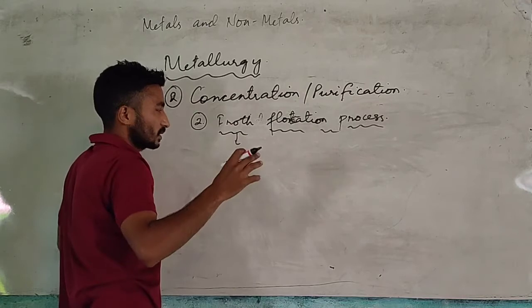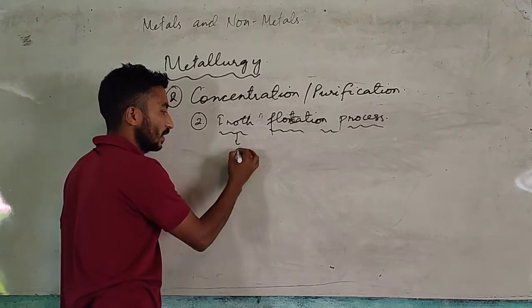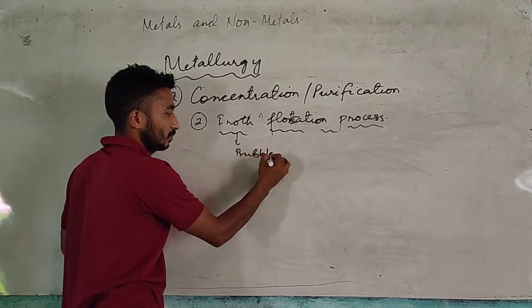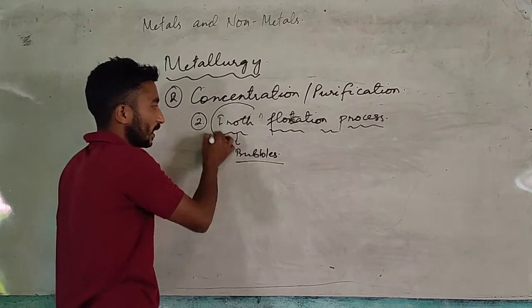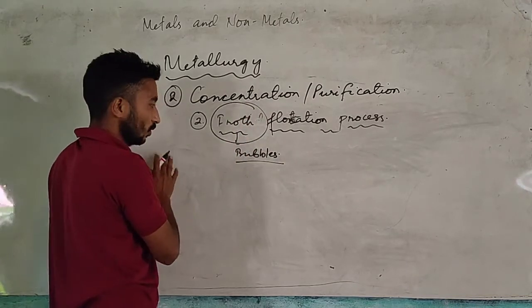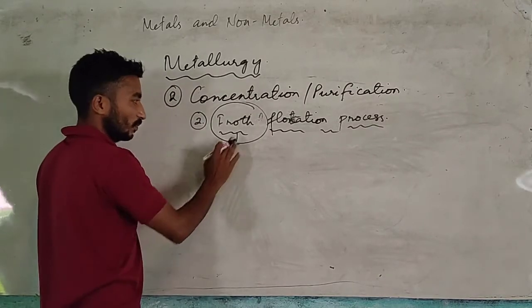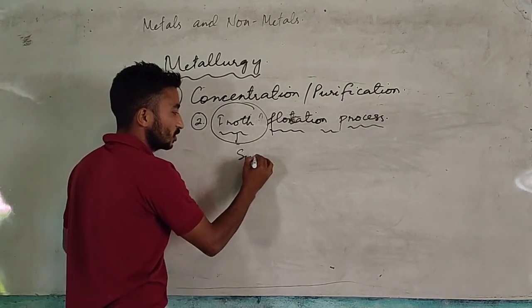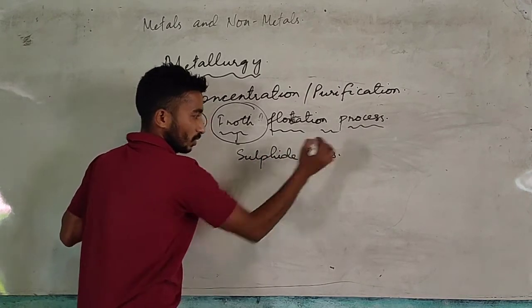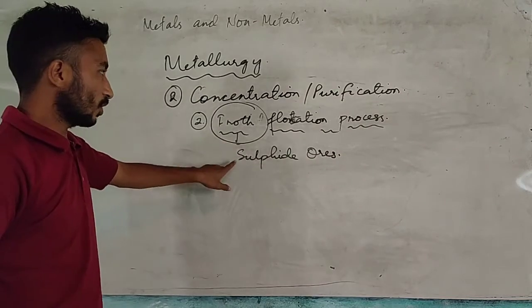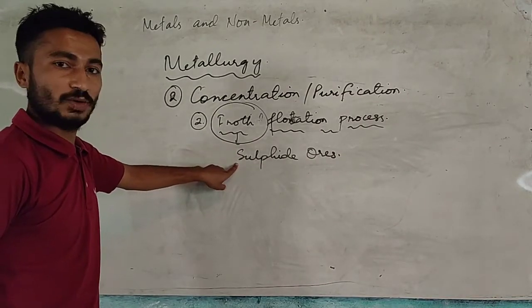When we put some surf in water and stir the surf properly, you will find bubbles. Those bubbles will float at the top of water. We call that froth. This process is mainly used for concentration of sulfide ores.